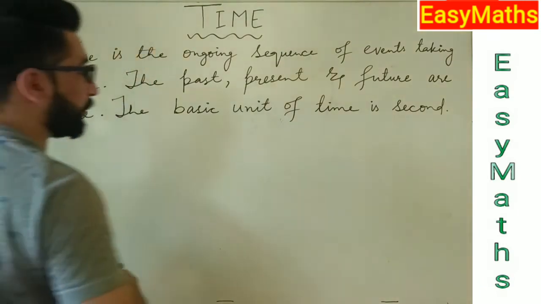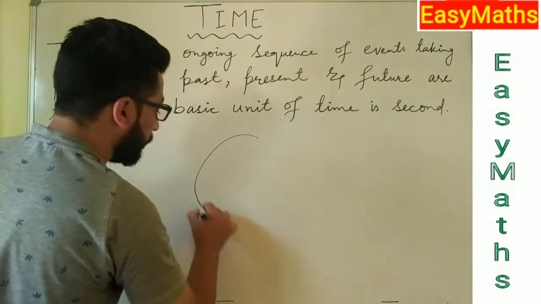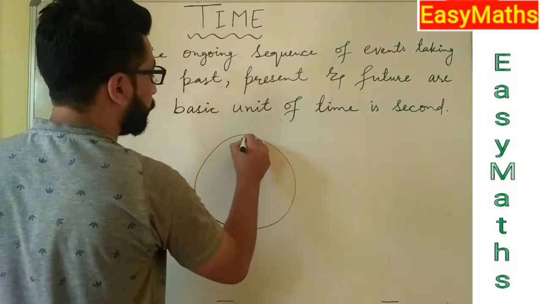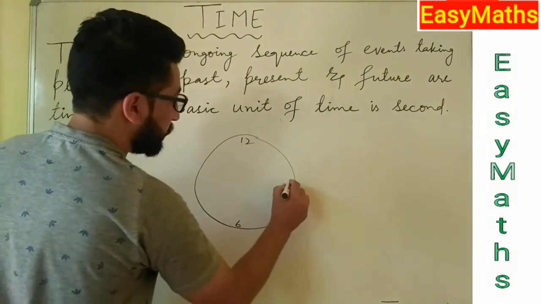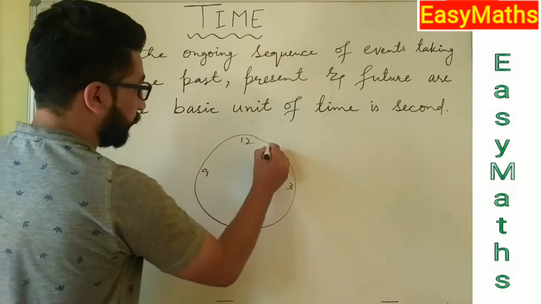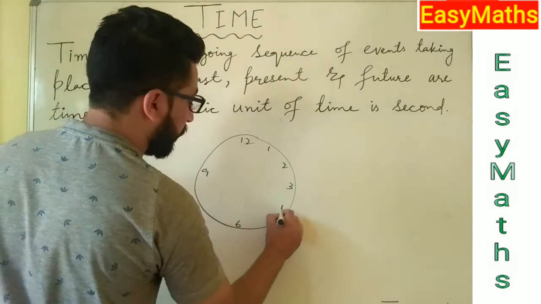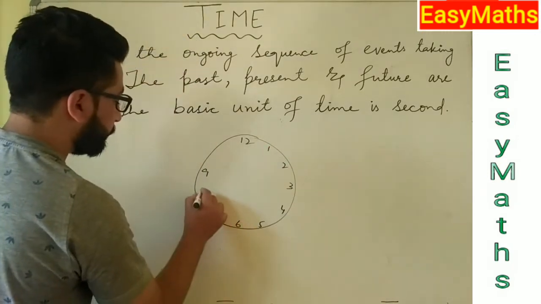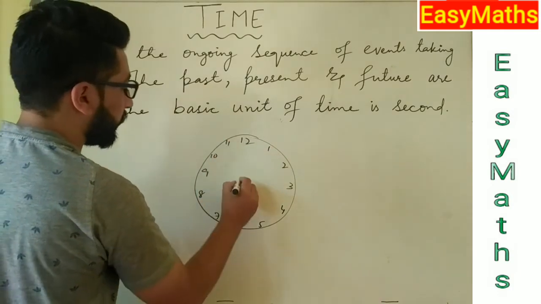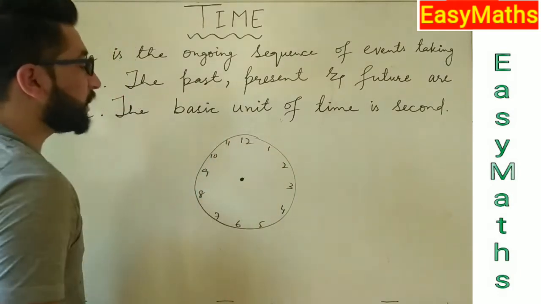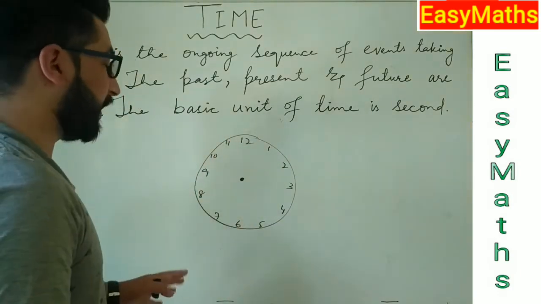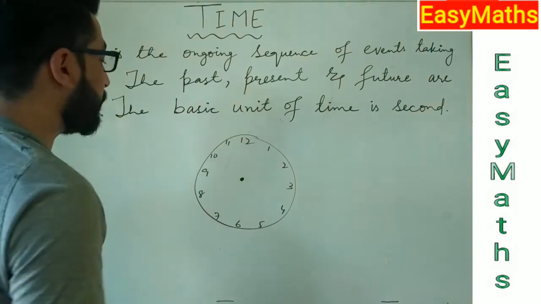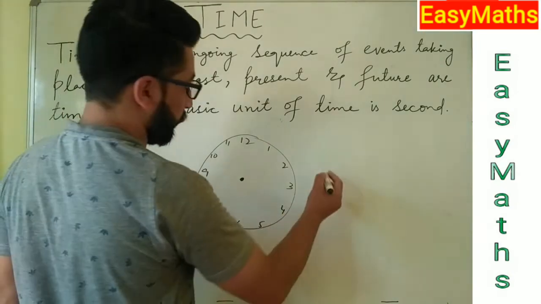These hands help us to calculate time, but how we calculate time is something beyond this. So we have got quarters in our clock. What are quarters? Whenever we divide a thing into four equal parts, each part represents a quarter.